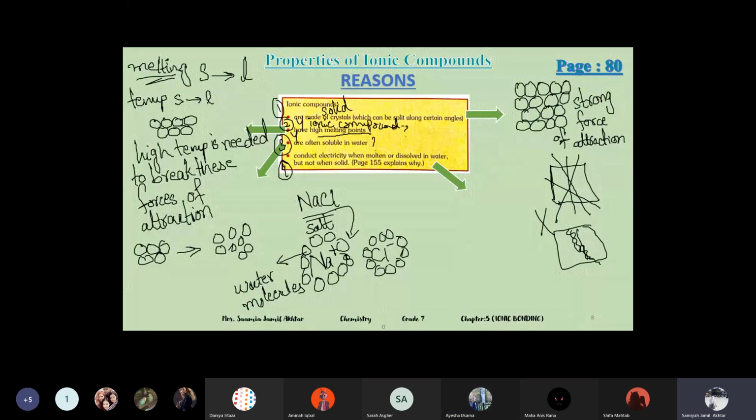Okay. Conduct electricity. Number 4 point. They conduct electricity when molten or dissolved in water. What is molten form? Molten state? Liquid. Yeah, hot liquid. Molten means liquid, and dissolved in water is aqueous. Remember state symbols we discussed in grade 6? So dissolved in water is aqueous and molten is liquid.